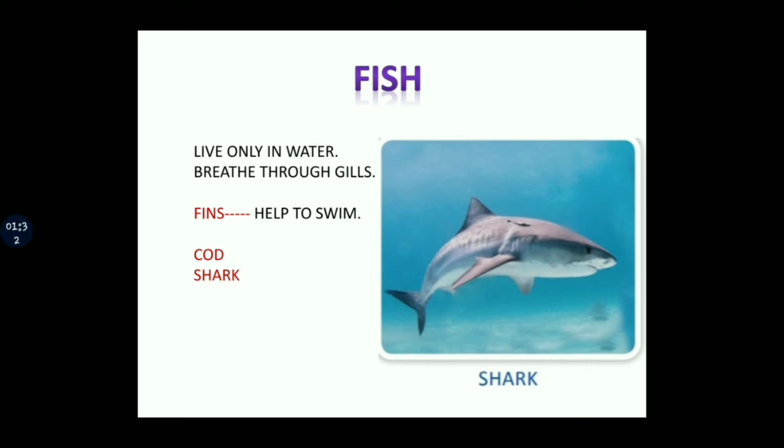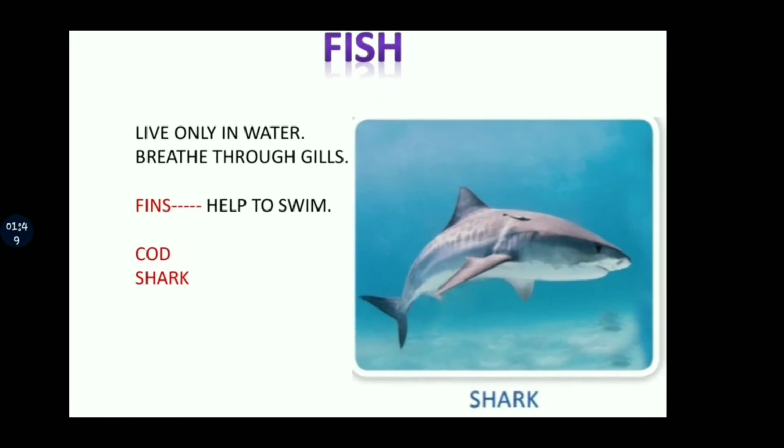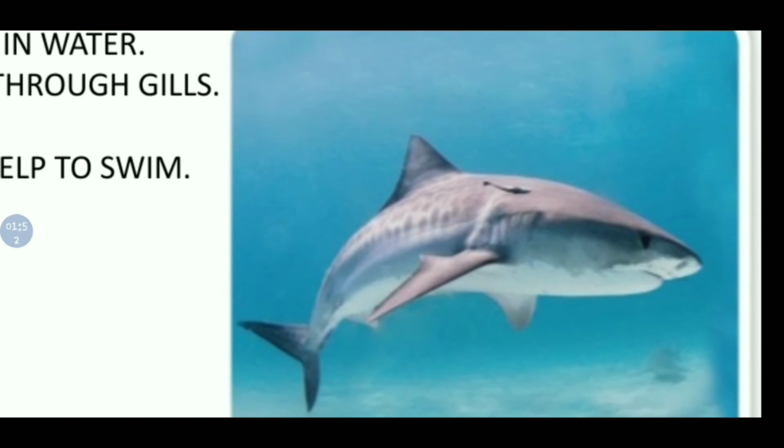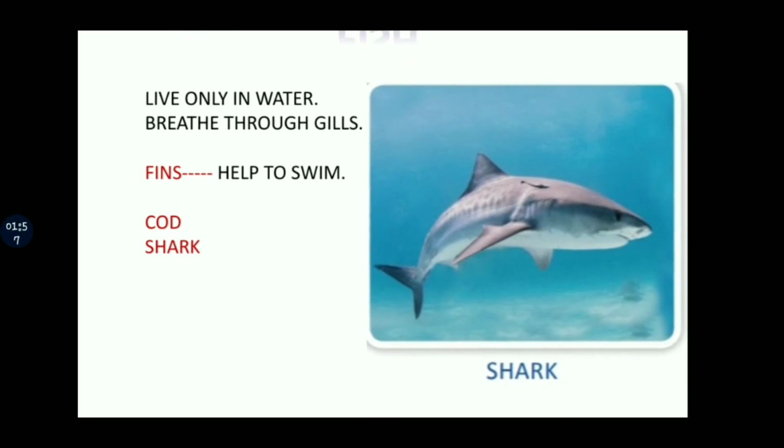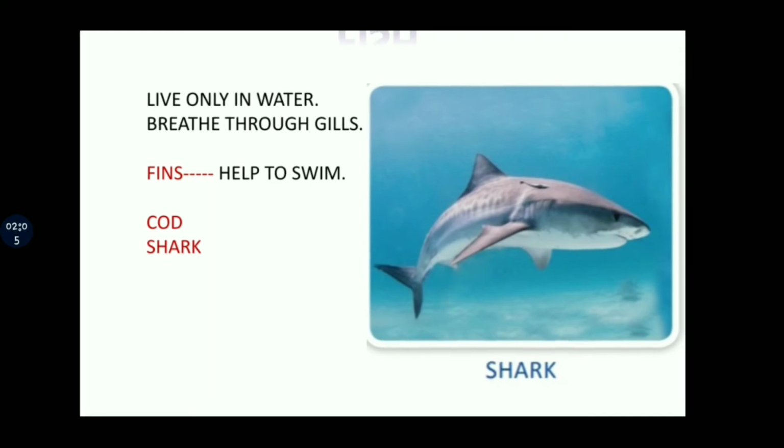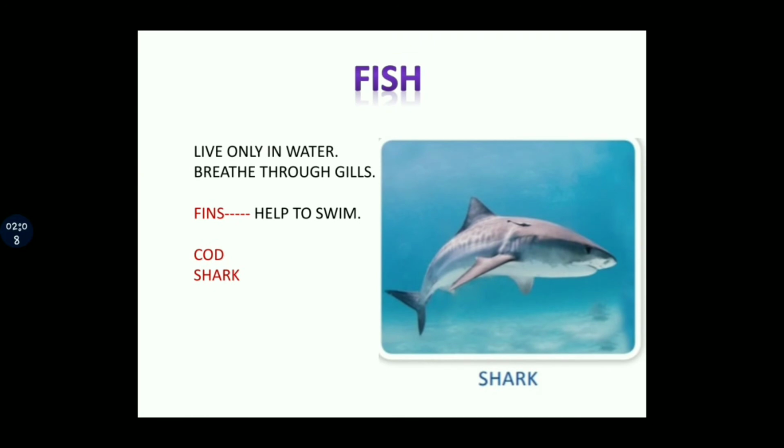Fish live only in water. They don't live on land. They live only in water. They have gills for breathing. So fish breathe through gills, whereas they have fins to swim. Here you can see this. They have fins to swim in water. Some examples are cod, shark, salmon. All these are examples of fish. As you know, fish live only in water.